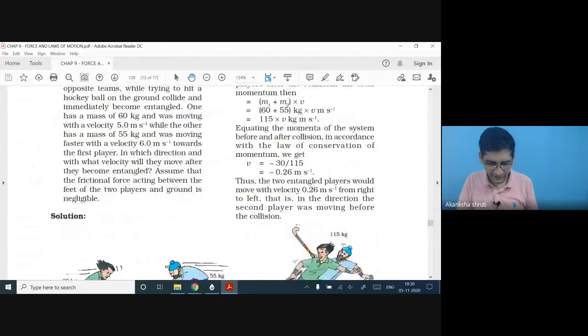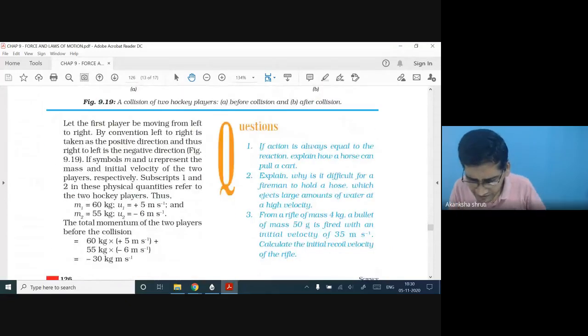Students, let me take one question. See this question. Explain why it is difficult for a fireman to hold a hose which ejects a large amount of water.